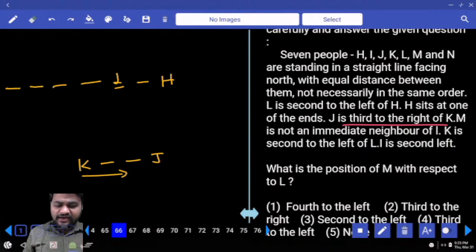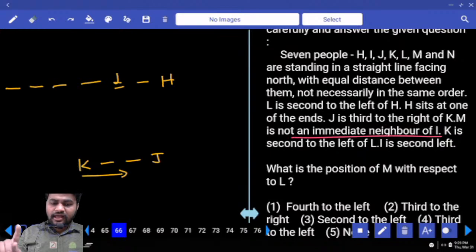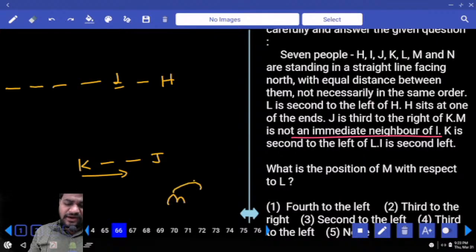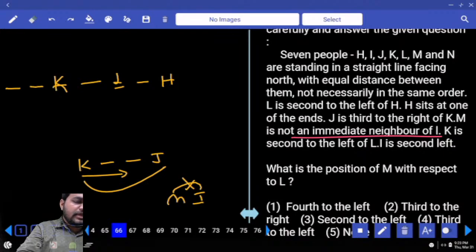Next, M is not an immediate neighbor of I, which means M and I are not neighbors. K sits second to the left of L. Second to the left of L is K. When K is fixed here, K's third right is J. K's first right, second right, third right is J.